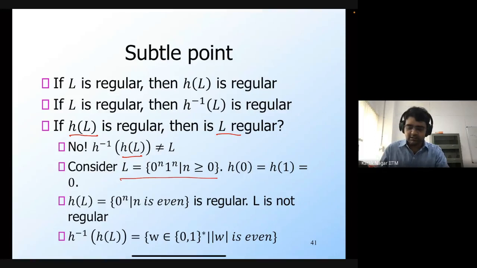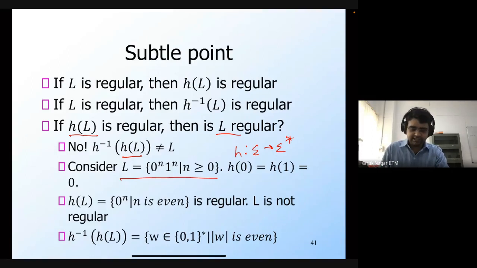Let's consider this homomorphism h from sigma to sigma star. It's over the same alphabet, and it assigns both 0 and 1 to the string 0. So h of 0 is 0 and h of 1 is also 0. Now h of L is going to be this language 0 to the n, where n is even.